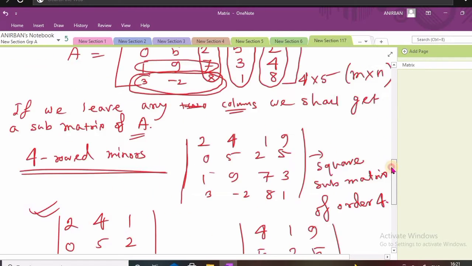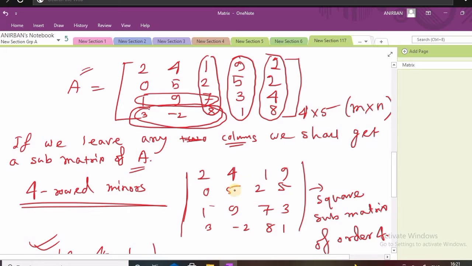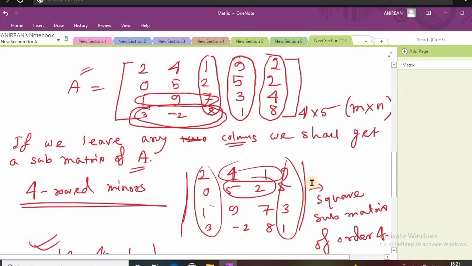Sorry, this is the original matrix, and you have to leave 3 columns and 2 rows.